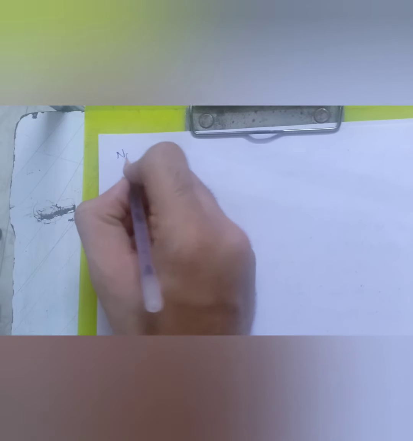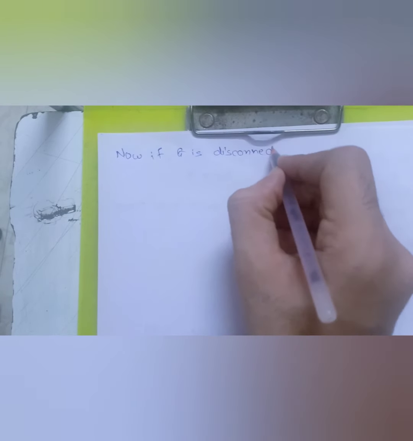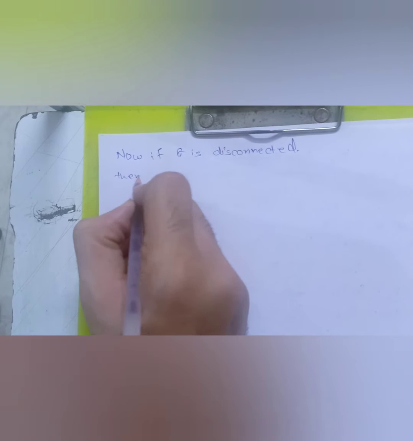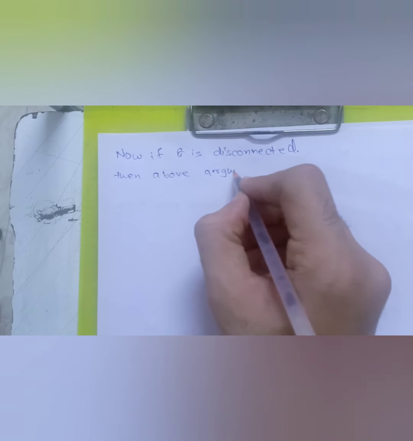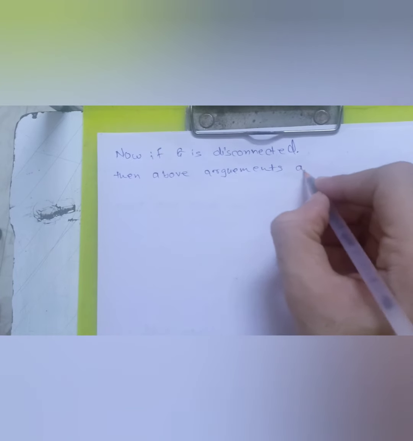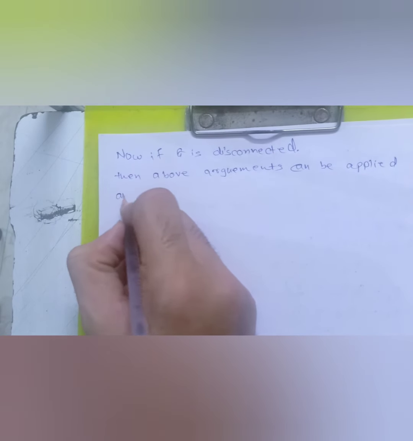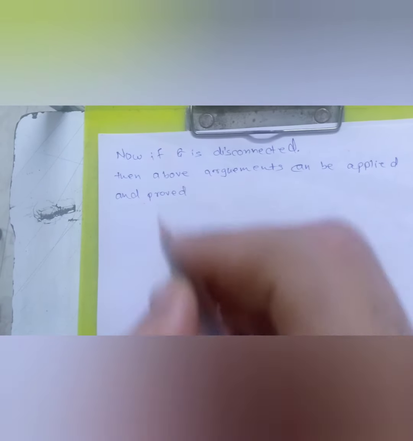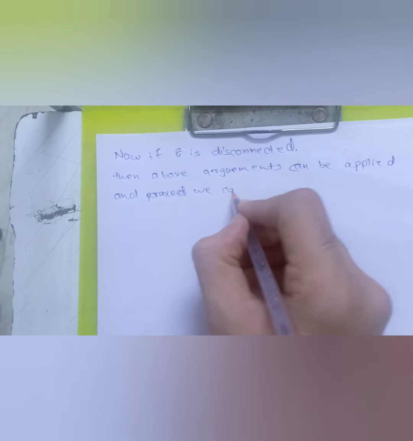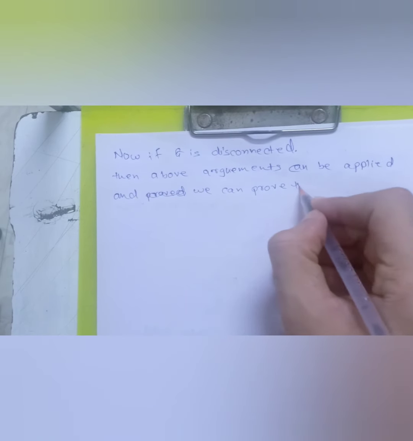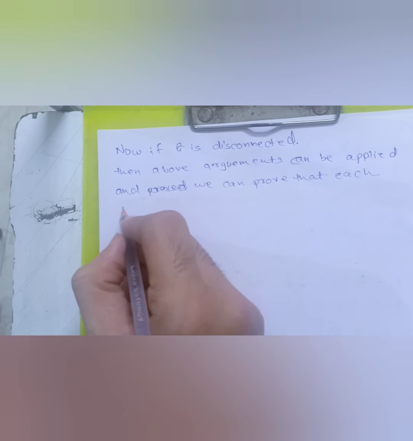So we can say, if G is disconnected, then the arguments which we made right now can be applied, and we can prove that each connected graph